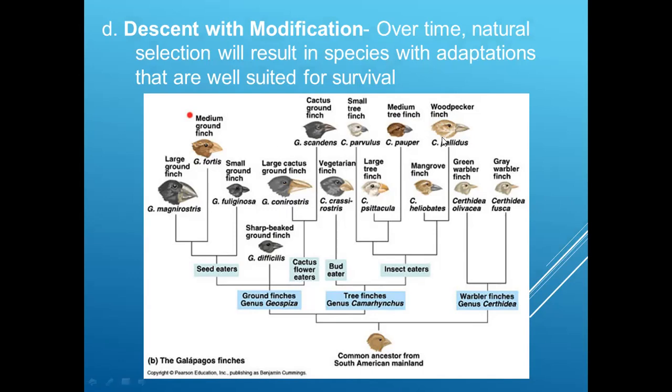These organisms, having different kinds of modification, are well suited to survive on the different Galapagos Islands. Those islands offer different kinds of food availability, and this food availability is leading to different kinds of modifications in those organisms.